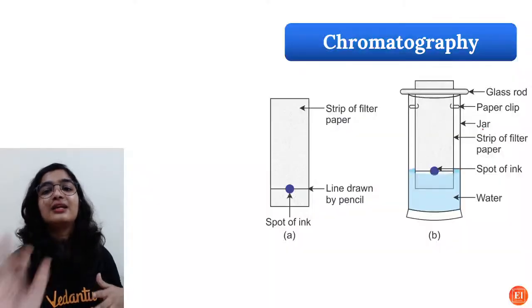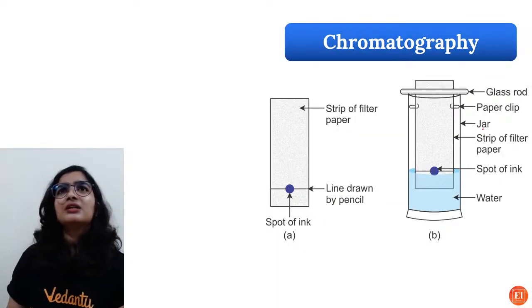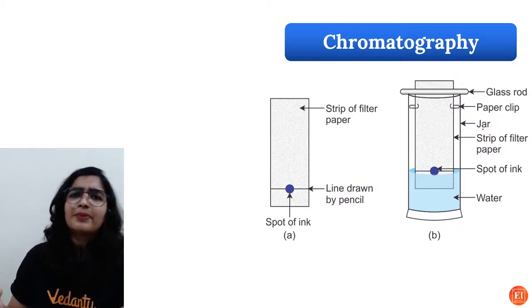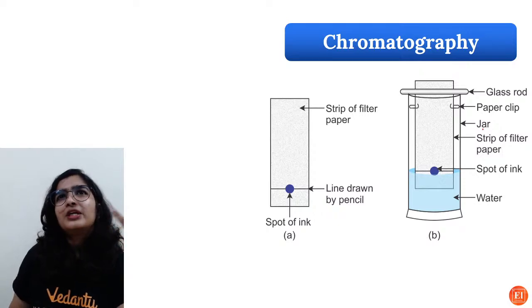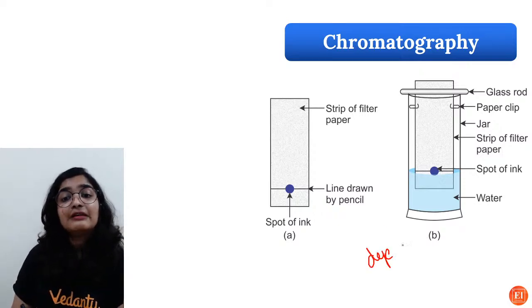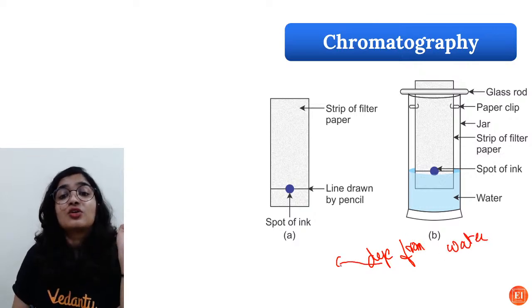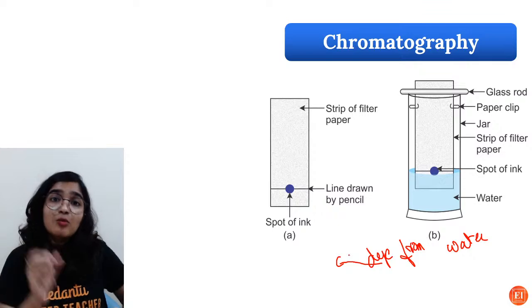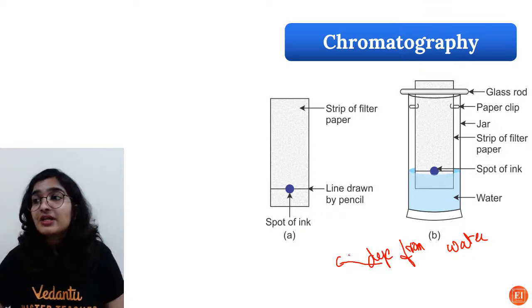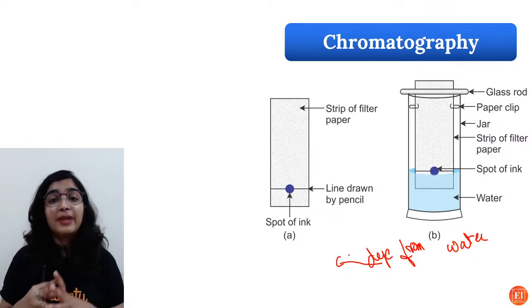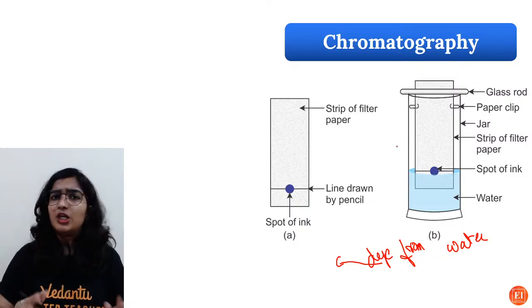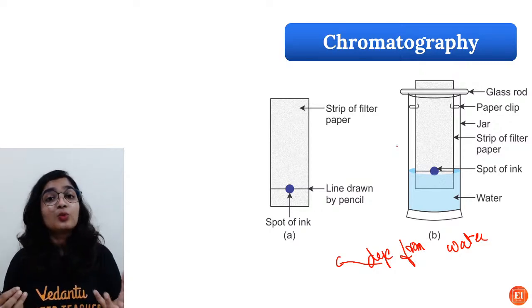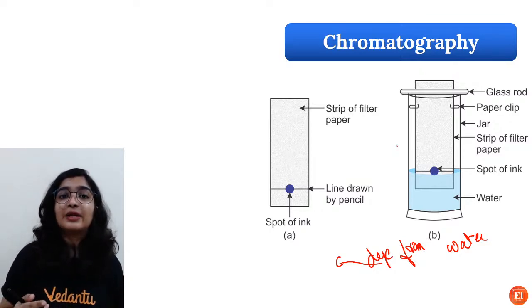So the last technique is chromatography. In the case of the evaporation or vaporization technique, we saw that we could separate dye from water, but dye is also a mixture of different pigments. If I want to know what is present in black dye, what it is made of, what the pigments are, of course by the evaporation technique you cannot determine that. So then we will go for the chromatography technique.